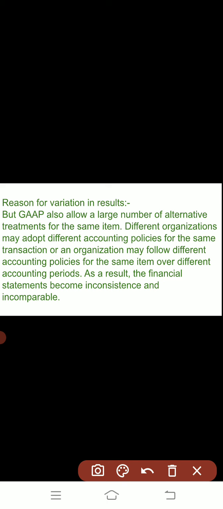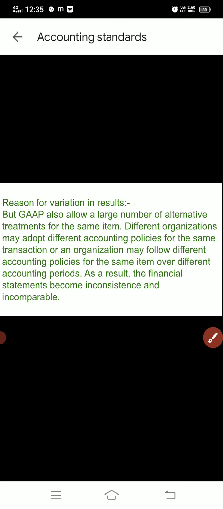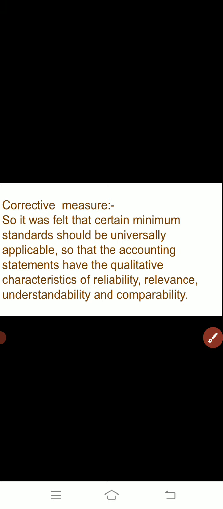So as a result financial statements become inconsistent and incomparable, because there were alternative methods which were used by the different organizations, or it can be different methods used by the same organization also. So what are the corrective measures?